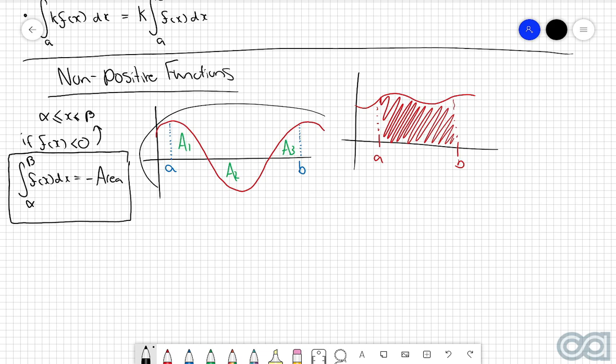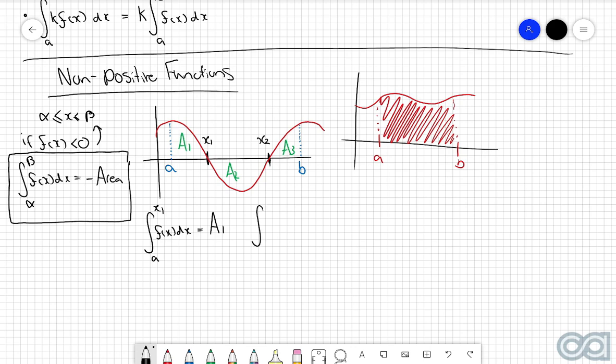So linking this to this graph here, what that means is, let's say I define this point here as x1 and this point here as x2, just choosing some random variables here, then it means that the integral from a up to x1, so this part here, of f of x dx, will be equal to the area A1. So that's going to be no problem there because the function is positive, so we know that it will just equal the area.